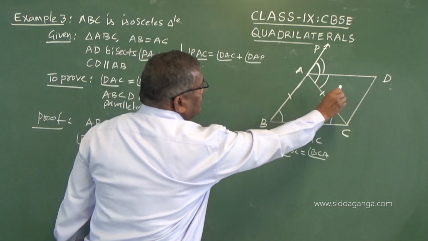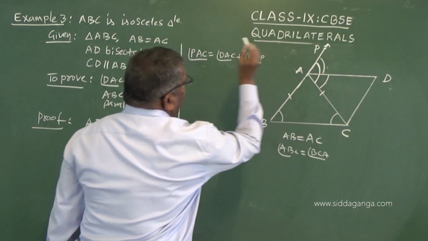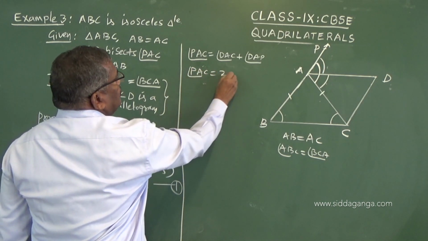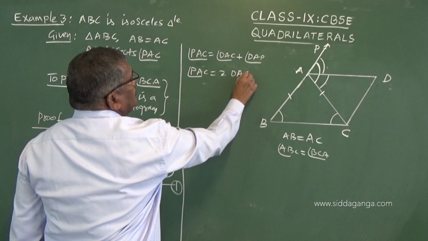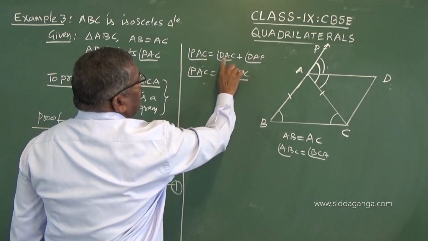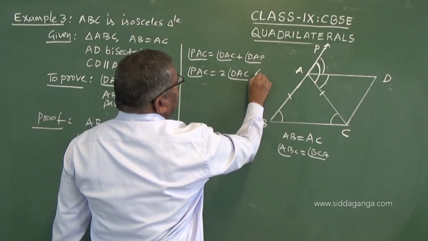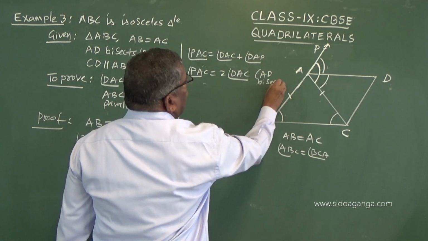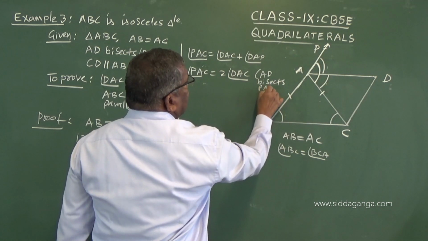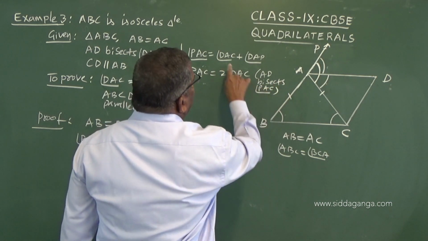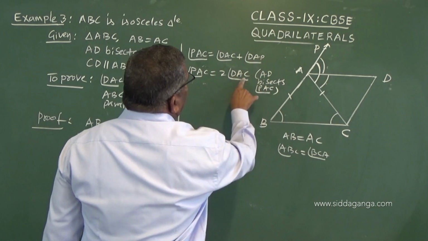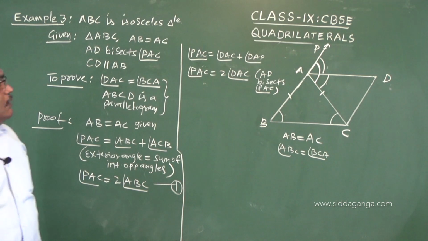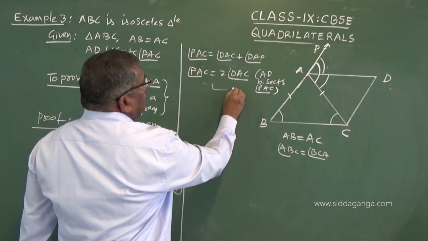Because AD bisects, these two are equal, so therefore we can say PAC equals 2 times DAC. See, these two are equal, so AD bisects PAC. Now you call this equation 2.